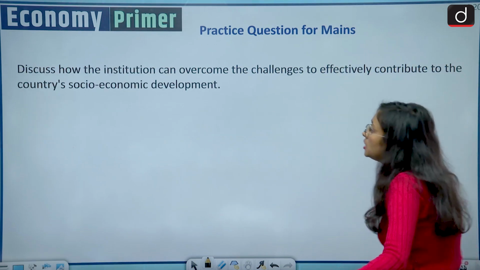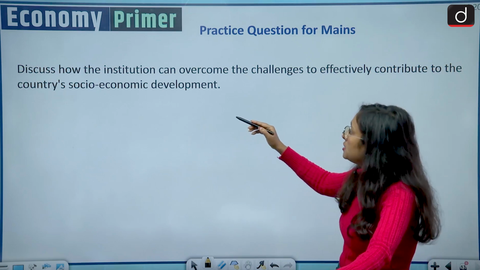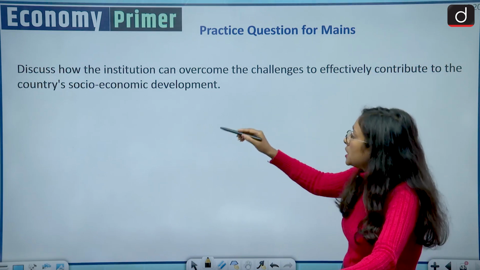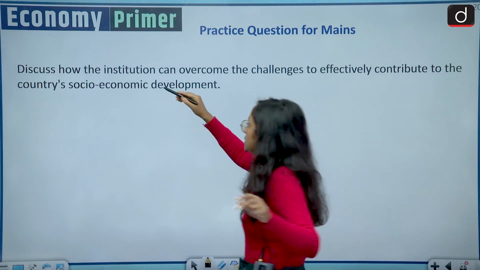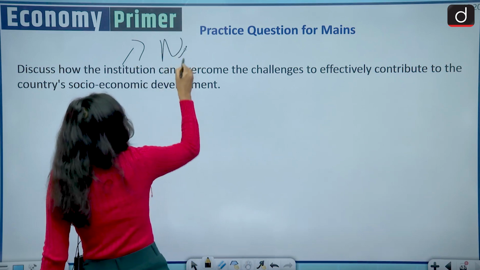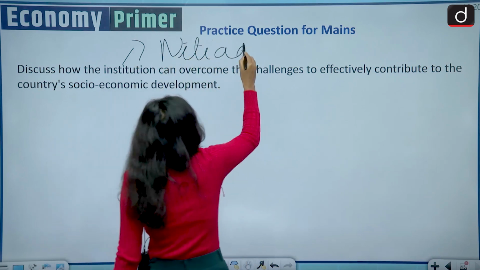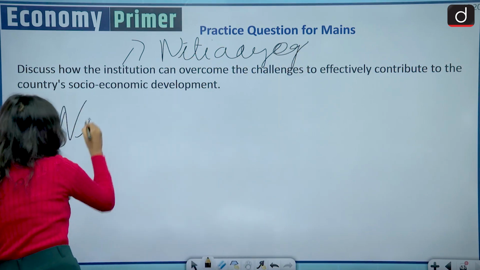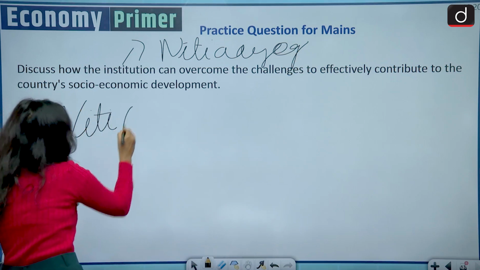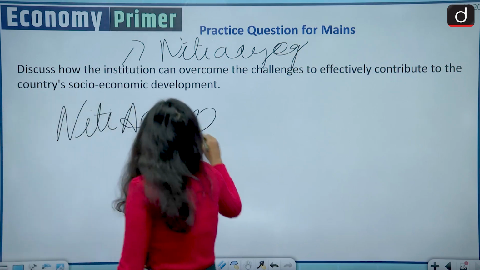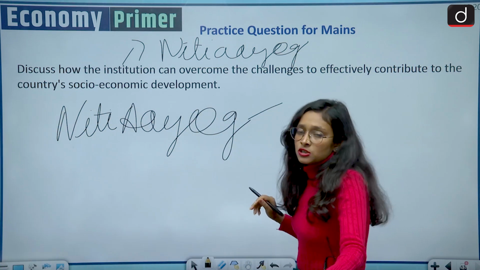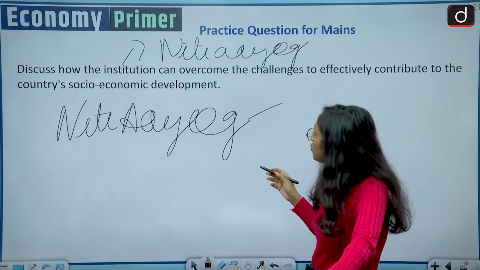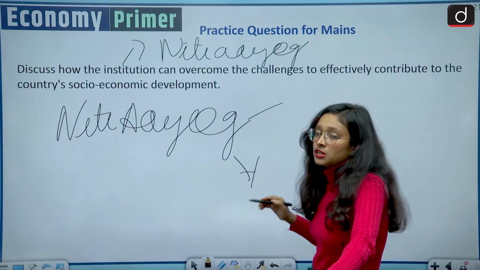Moving to the mains question: discuss how the institution can overcome the challenges to effectively contribute to the country's socio-economic development. So here we are discussing NITI Aayog. First you have to give a brief intro of NITI Aayog: when it got established, what the basic aim of NITI Aayog is, and what its basic function is. Then we'll come to the challenges in front of NITI Aayog.